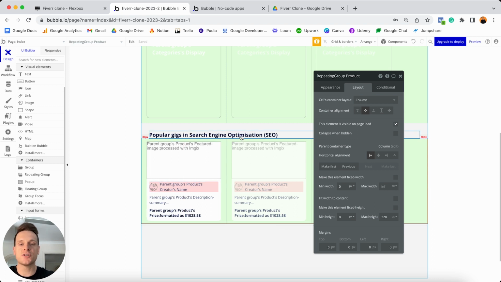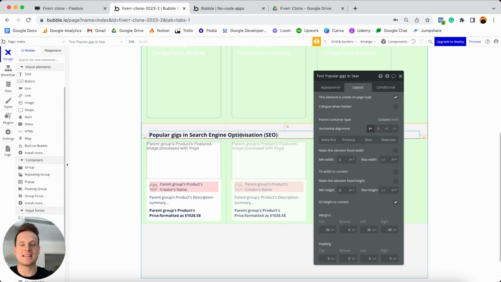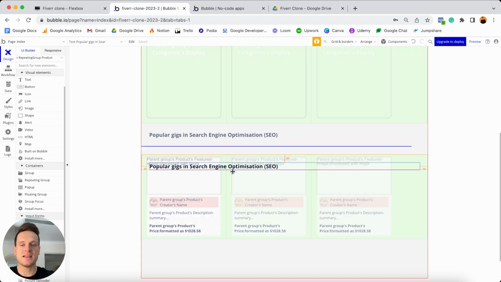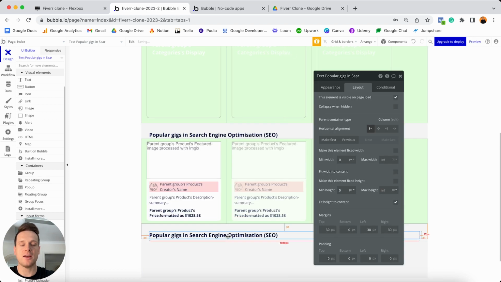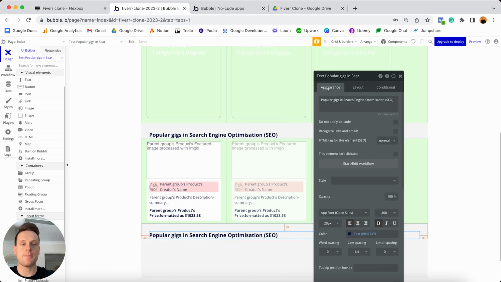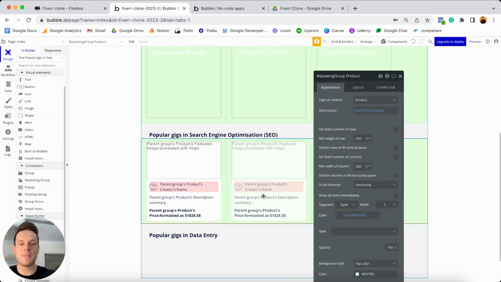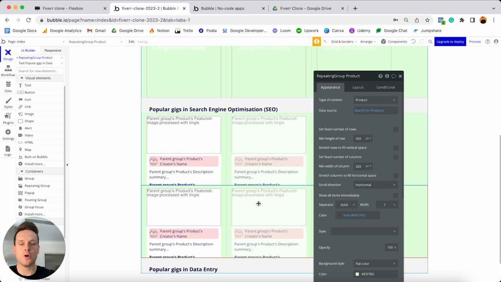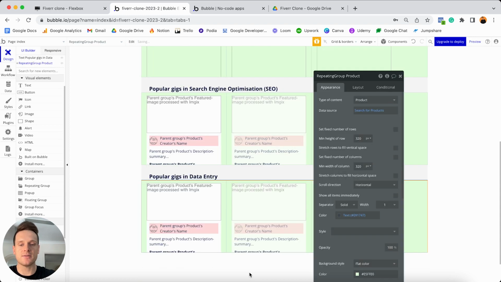In order to do that, I'm first of all going to select my text element here. I'm going to make a copy of this and drag it below our repeating group. I'm going to jump to my appearance tab and update the text to display the words popular gigs in data entry. You can see I just have a small typo there, so I'm going to fix that. Then below this, I'm going to make a copy of our repeating group. I'm going to drag this below our text, and I can see that we need some additional height on our page because this repeating group is being cut off.